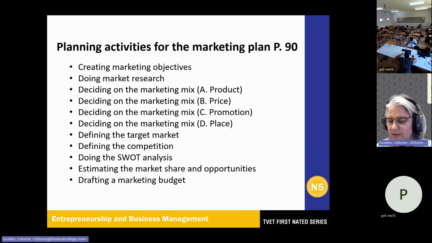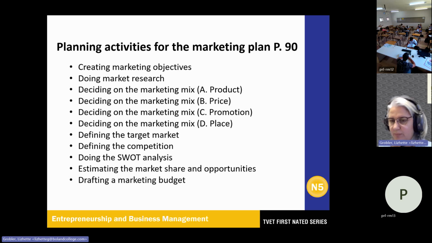Establish a market share and opportunities. And this is where you show how you estimate the size of the market for the product and services that you plan to offer. The calculations, which is also in module 3, just go through that as well.